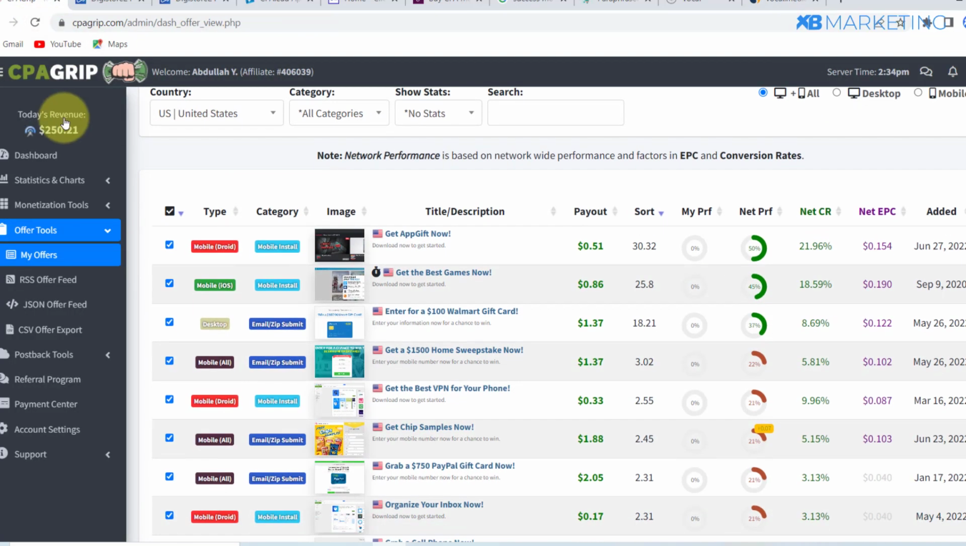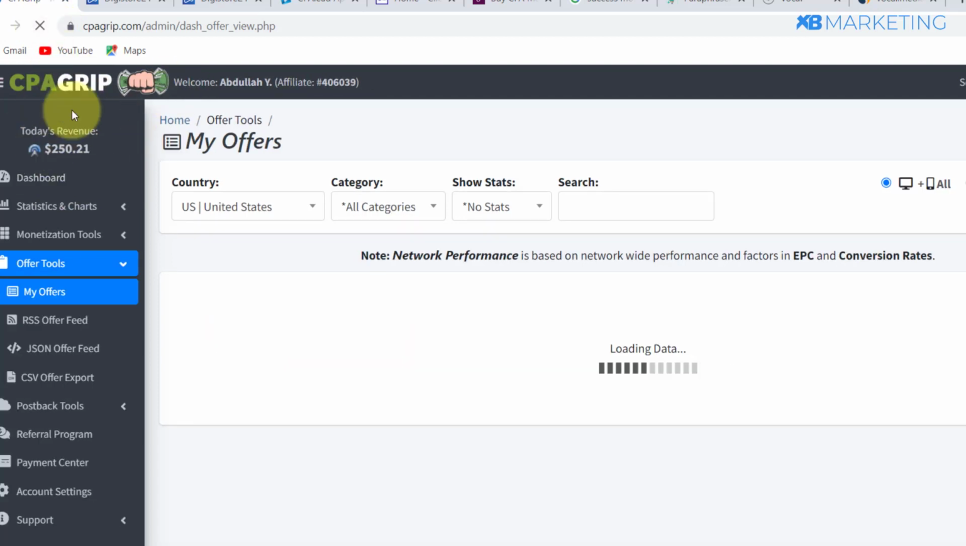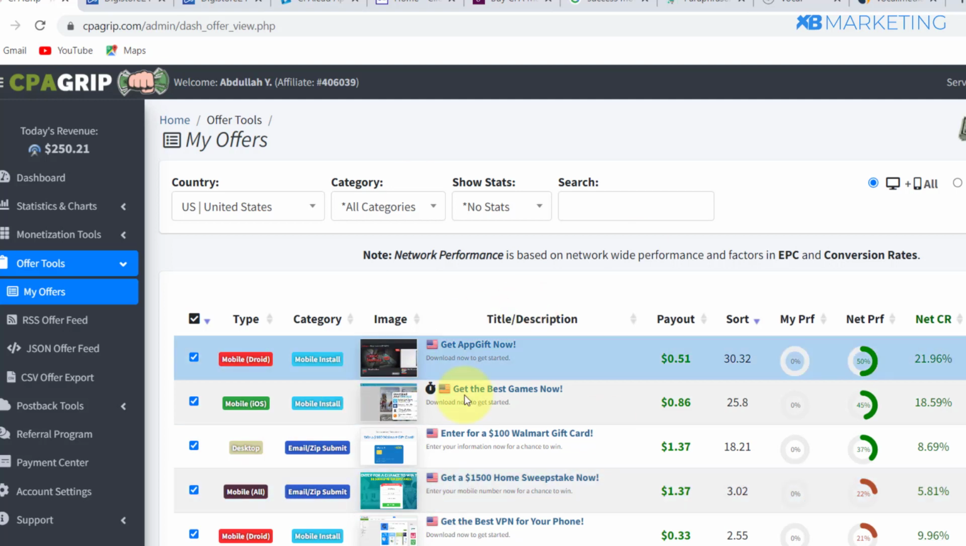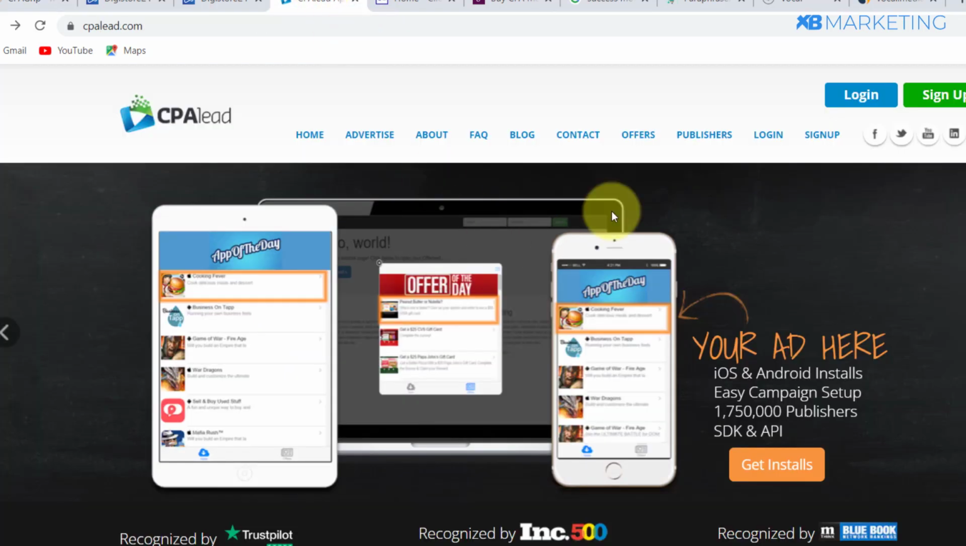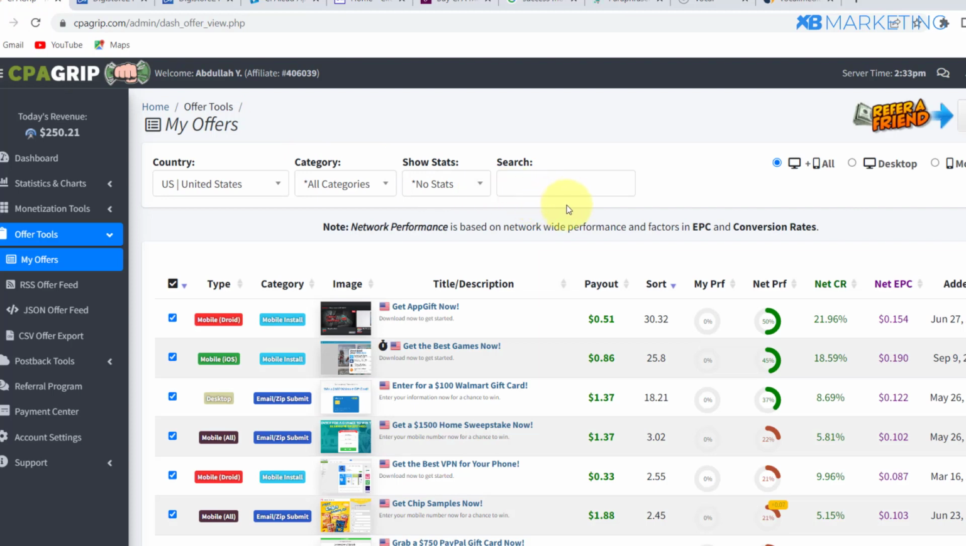All right, as you can see right here, you can use CPA Grip to make money with this platform. So I'm going to refresh this page right here. As you can see, this page remains the same. All you need to do is create an account with CPA Grip if you don't have an account already, or you can also use CPA Lead if you want, but there are many CPA networks that you can use.